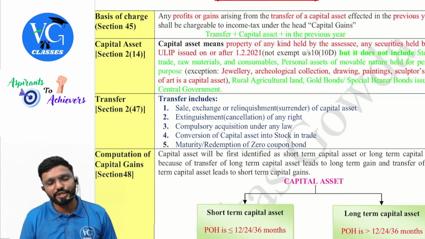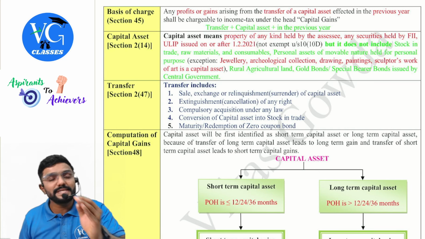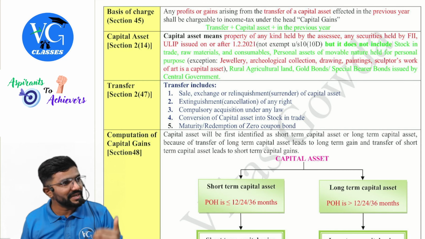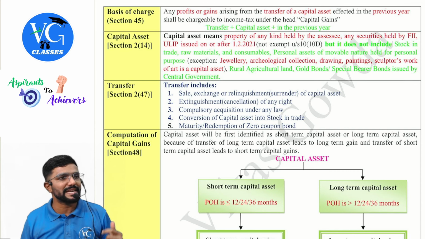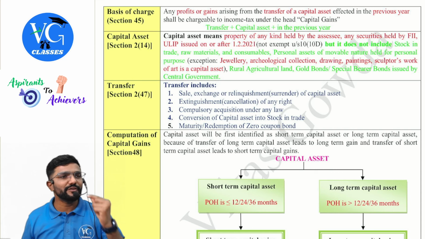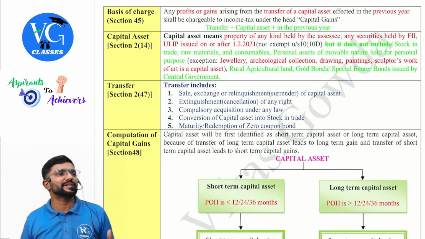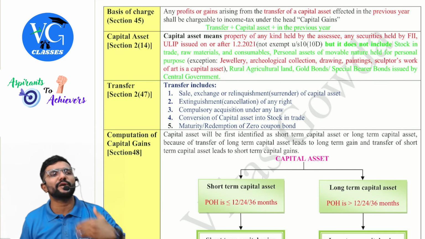Capital asset means property of any kind held by the assessee, and any securities held by a foreign institutional investor, and ULIP issued on or after 1st February 2021 not exempt under section 10(10D). Only if the ULIP is not exempt under section 10(10D) is it taxable here. Sir, when is it exempt under section 10(10D)? Only if your yearly premium is within 2,50,000. Even if in one year you have paid premium on ULIP policies of more than 2,50,000, whether individually or in aggregate, then exemption under section 10(10D) is not available when the policy matures.